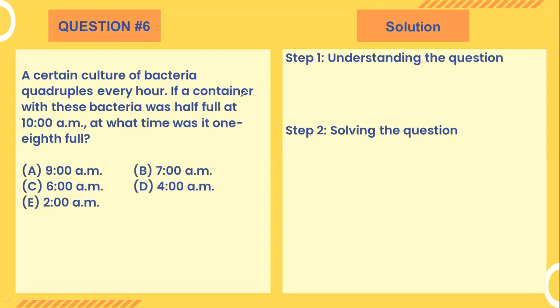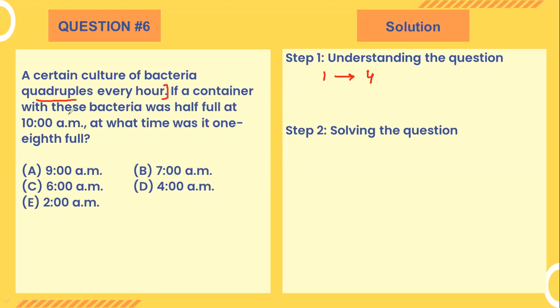Okay, let's start with the question. It says that a certain culture of bacteria quadruples every hour. Let's understand the question first. Quadruples means, let's say, if the initial population of that bacteria is one, it becomes four times. That is the understanding of the question till this point.